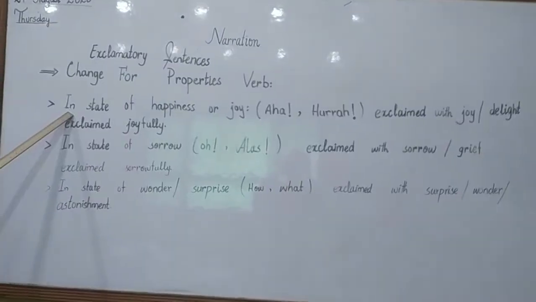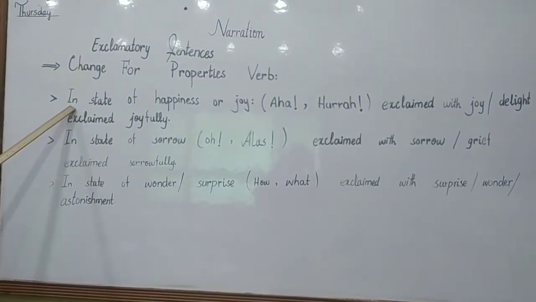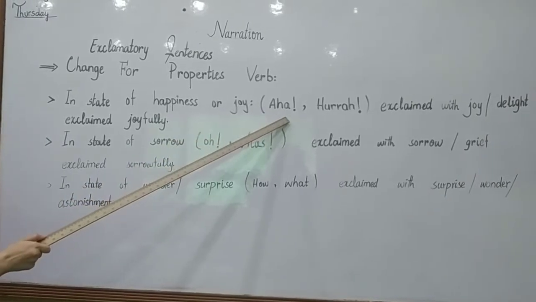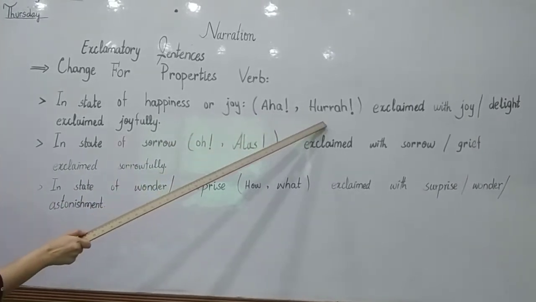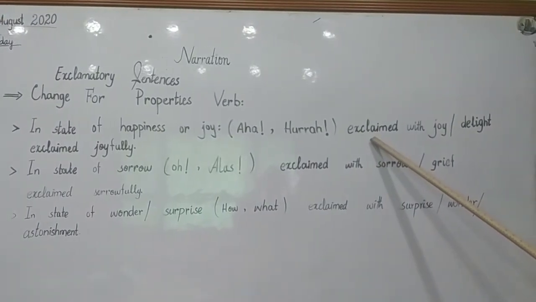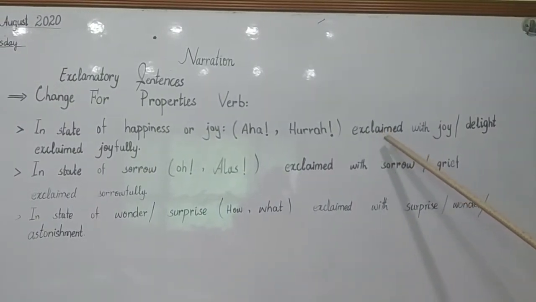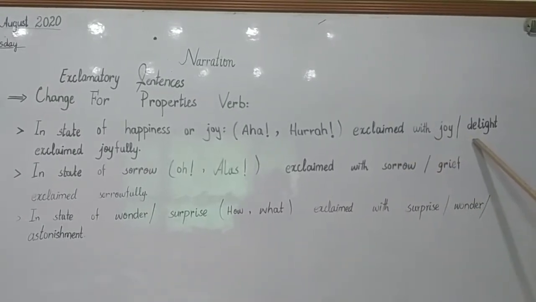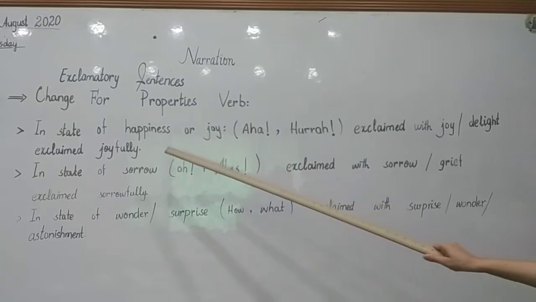Number one, if we have the state of happiness or joy, for example, they have used the words aha or hurrah in a sentence, then the word said or said to would be changed into exclaimed with joy, exclaimed with delight, or exclaimed joyfully.